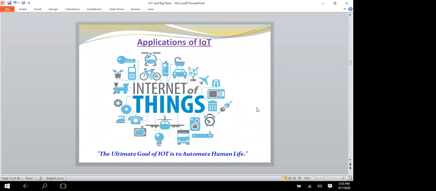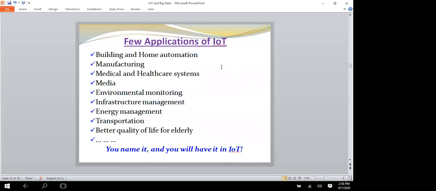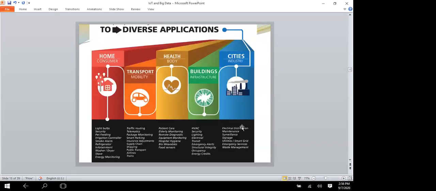So next one is some applications. What are the applications using the IoT? You also know many IoTs are there. So I have given a few applications. One is building side, home automation and manufacturing, medical and healthcare systems, media, environmental monitoring, infrastructure management, energy management, transportation, waste, better quality of life and elderly care. Like that, many IoTs are being introduced in every area, and new IoT devices are introduced daily.